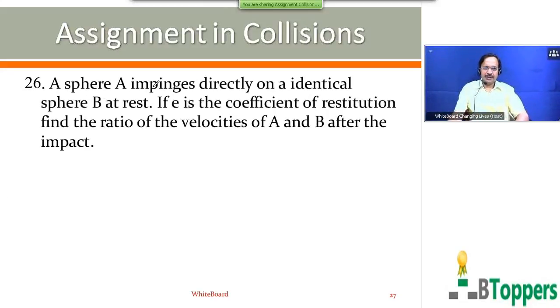A sphere A impinges directly on an identical sphere B at rest. Directly means head on. That means one diameter collision. Here the coefficient of restitution is E. Find the ratio of velocity of A and B after the impact. Come on, try the question. Your answers should be expressed in terms of the coefficient of restitution E. You are not shown multiple choice options here.